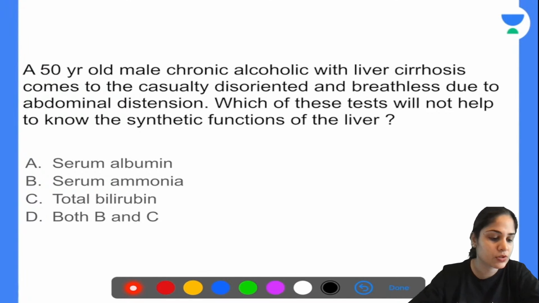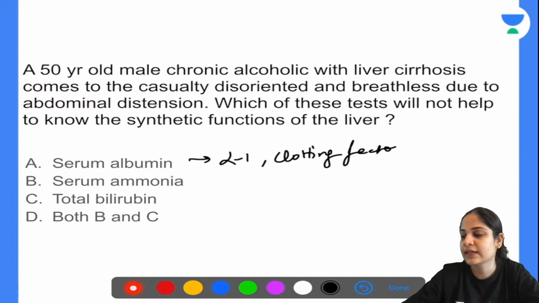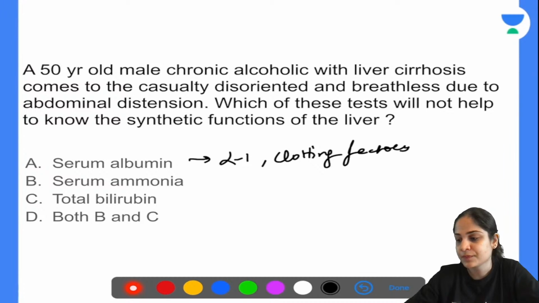All of you know the functions of the liver, correct? So serum albumin, or formation of proteins by the liver. You have formation of serum albumin, you have formation of alpha-1 acid glycoprotein, then you have clotting factors 2, 7, 9, 10, especially vitamin K dependent clotting factors, your transport proteins, all of those are formed by the liver, correct? So this is a synthetic function of the liver.